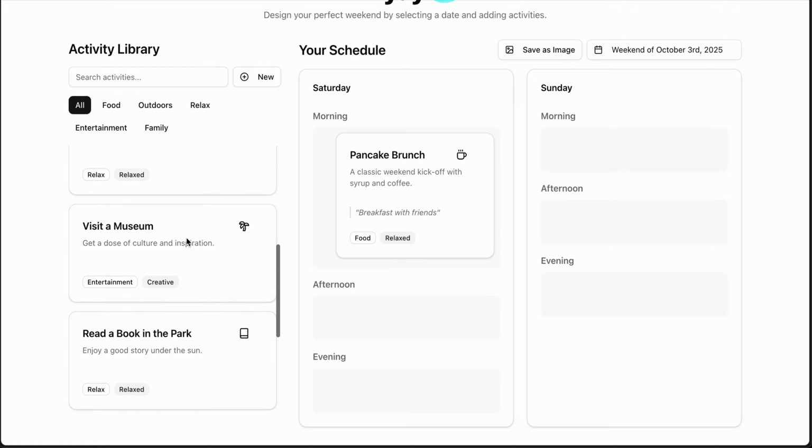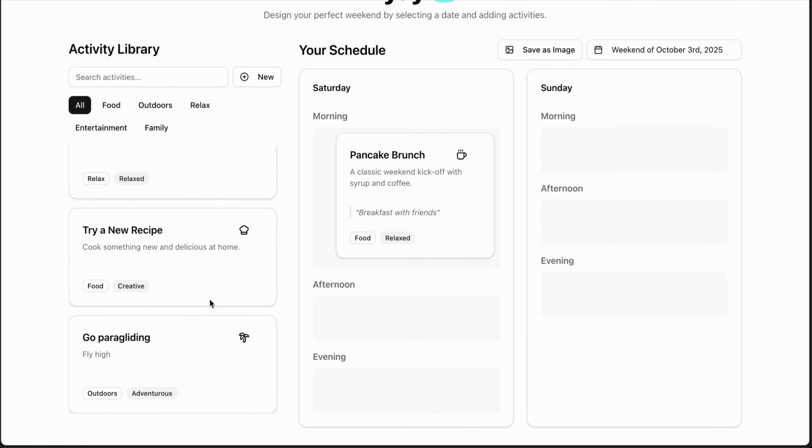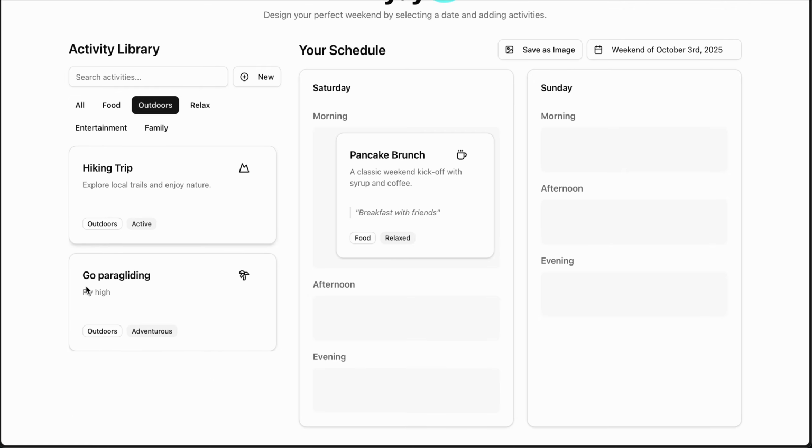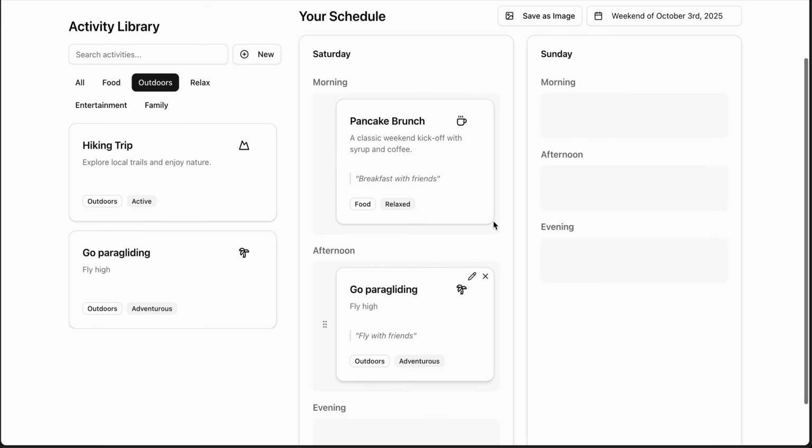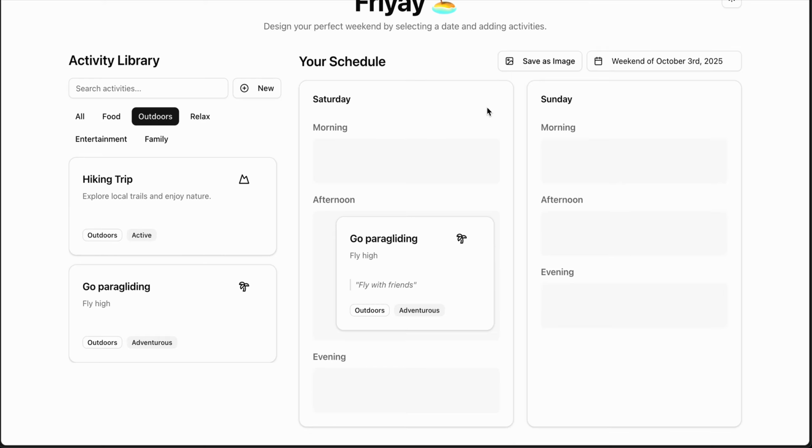So as you can see, I created a new task. It's available here, as well as when I go to outdoors, it's available here as well. Maybe I want to do this on Saturday afternoon after my lunch with friends. I can do it then and there. Maybe due to some change of plans, the pancake brunch got cancelled. I can remove the pancake brunch from my schedule as well.